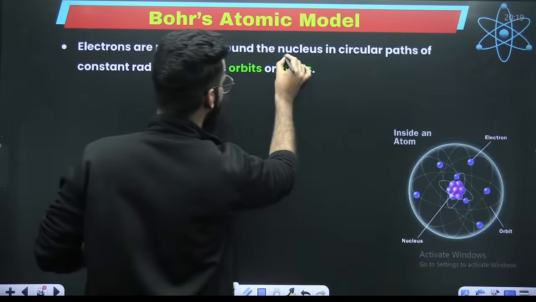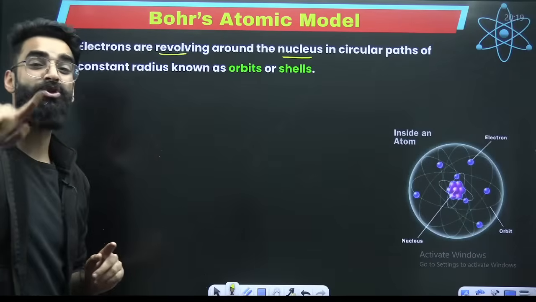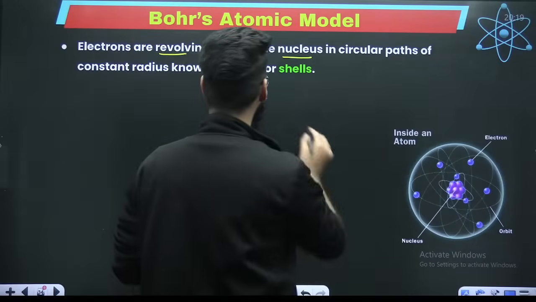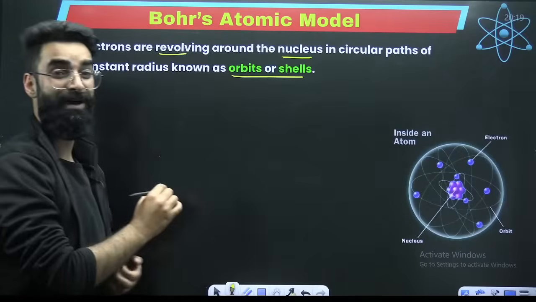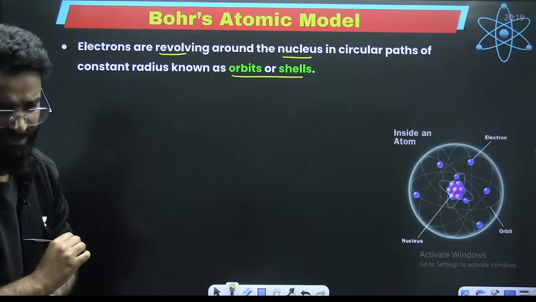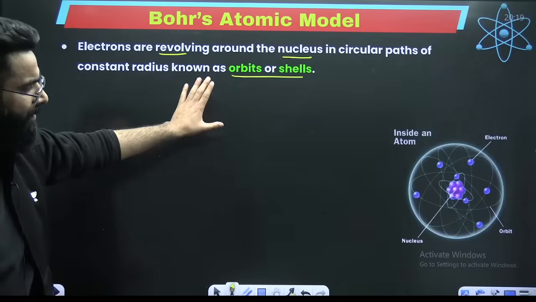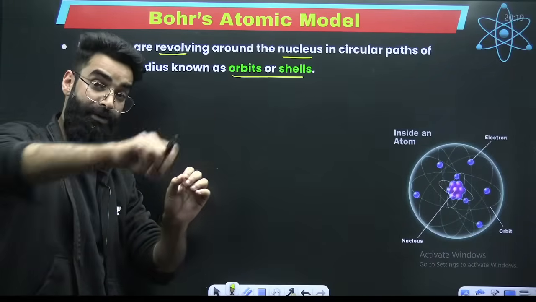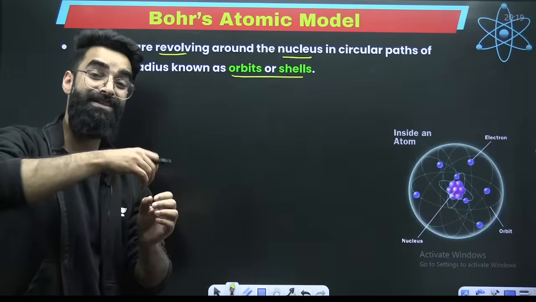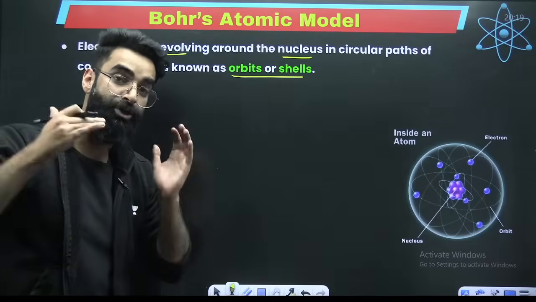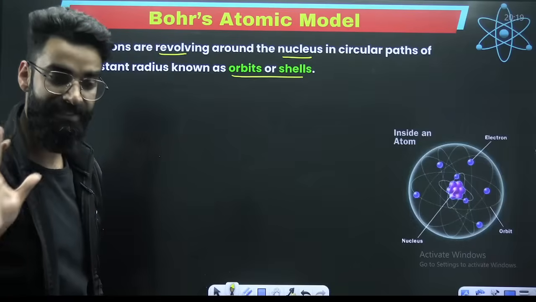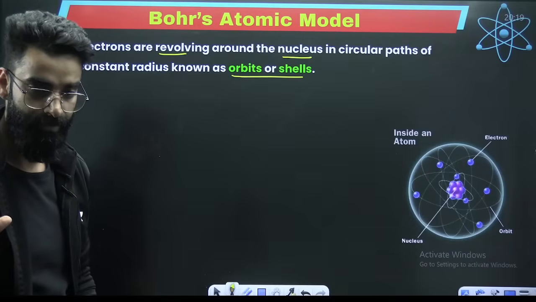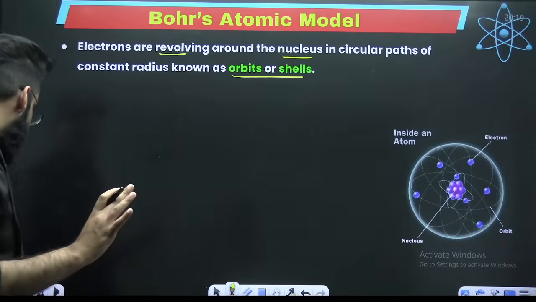Electrons are revolving around the nucleus in circular paths. Those circular paths which have got a constant, fixed radius, you call them orbits. Something which we know already. Electrons revolve around the nucleus in circular paths, and those circular paths have got a fixed radius. Those are called orbits.